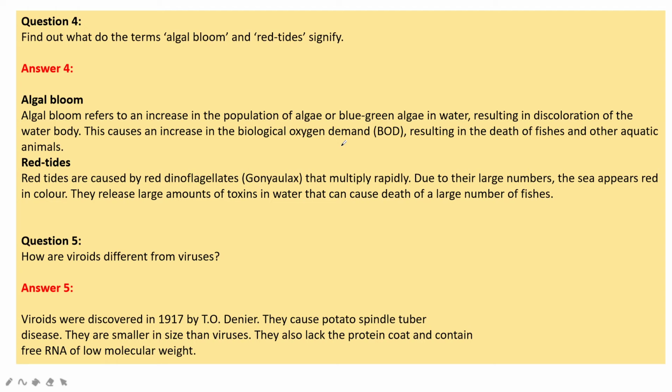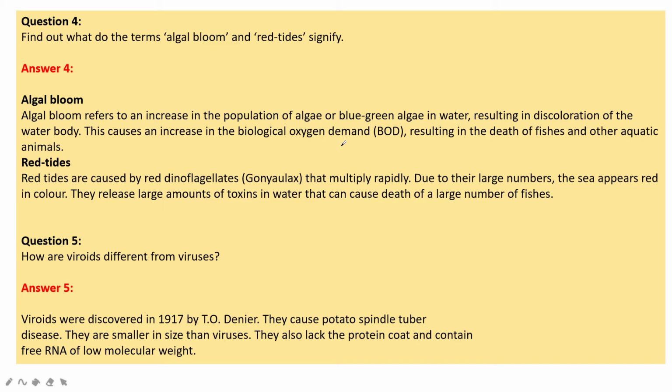Next, find out what the terms algal bloom and red tide signify. Algal bloom refers to an increase in the population of algae or blue-green algae in water, resulting in discoloration of the water body. This causes an increase in the biological oxygen demand, resulting in the death of fishes and other aquatic animals. Red tides are caused by red dinoflagellates, Gonyaulax, that multiply rapidly due to their large numbers. The sea appears totally red in color due to the red algae.